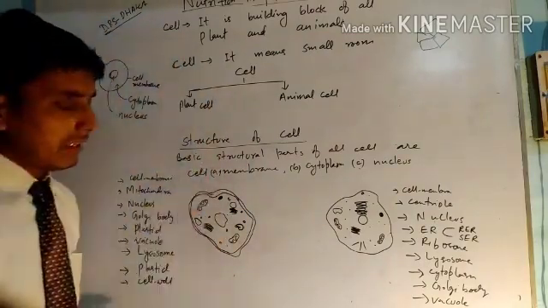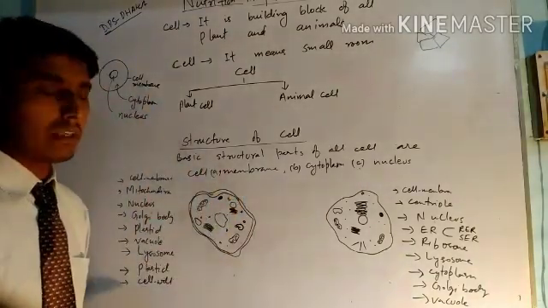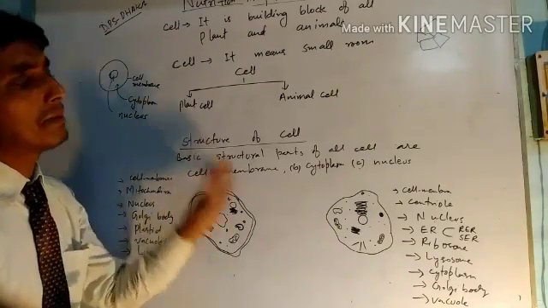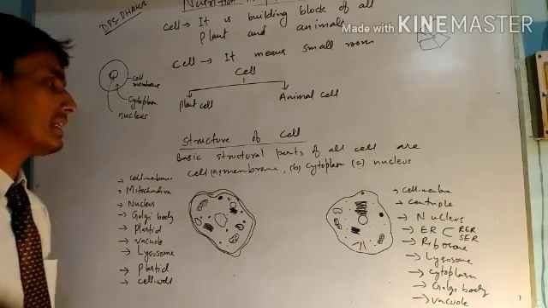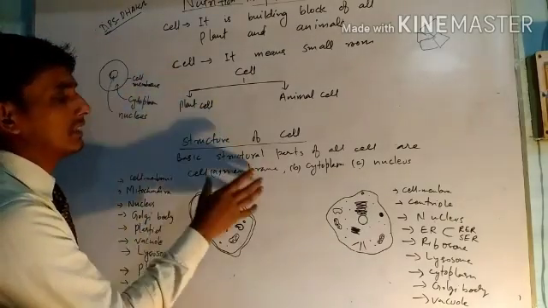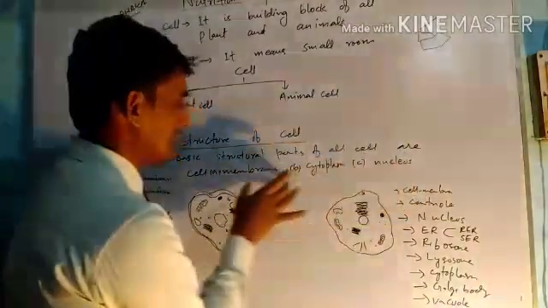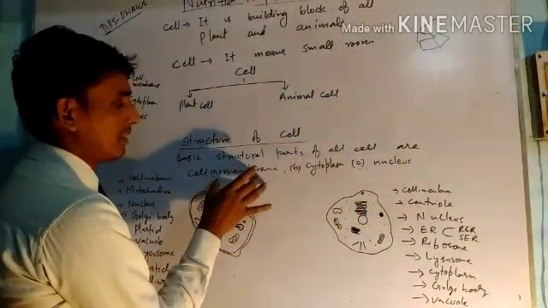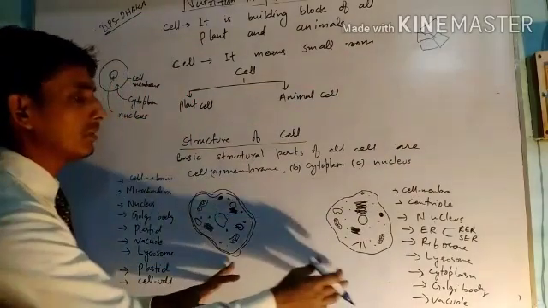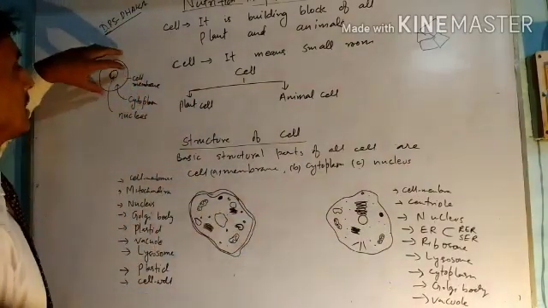First of all we will learn about the various types of cell. There are many types of cell, but we have to study only plant cell and animal cell. First, the basic structure of a cell. What is the basic structure of a cell? All cells mainly consist of three parts: cell membrane, cytoplasm and nucleus. This basic structure exists in both types of cell, whether plant cell or animal cell.